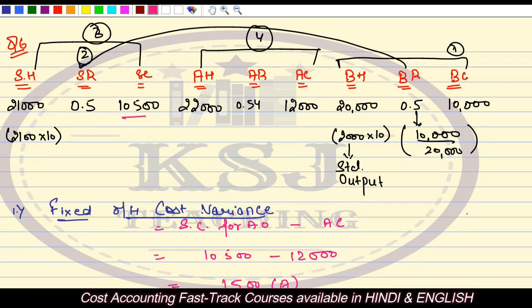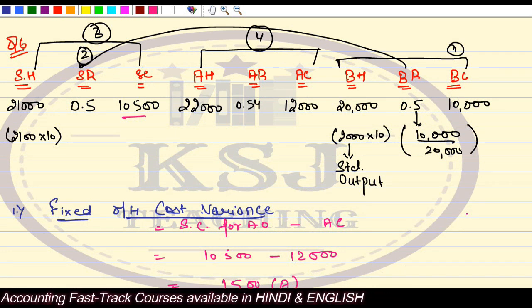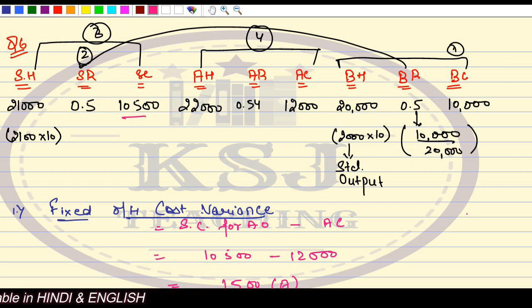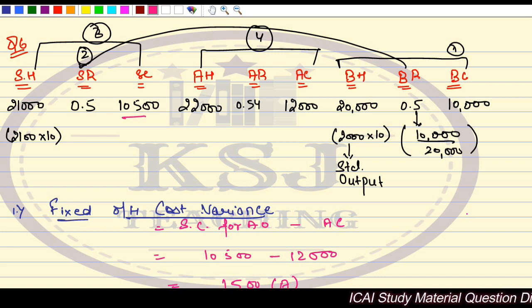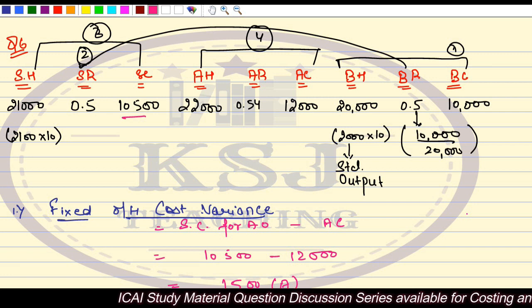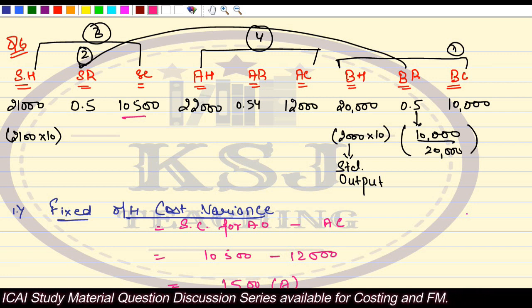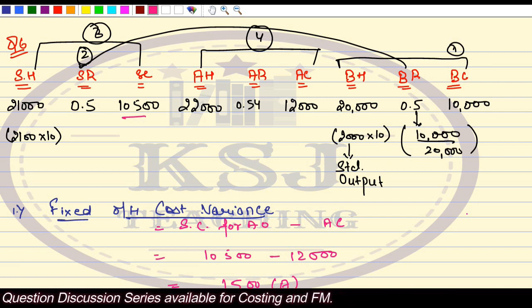So in the next lecture, we will cover the rest of the two, that is calendar variance and the revised capacity variance. After that, we'll do a comprehensive problem covering all the fixed overheads. We will make a table and solve it fully, right?